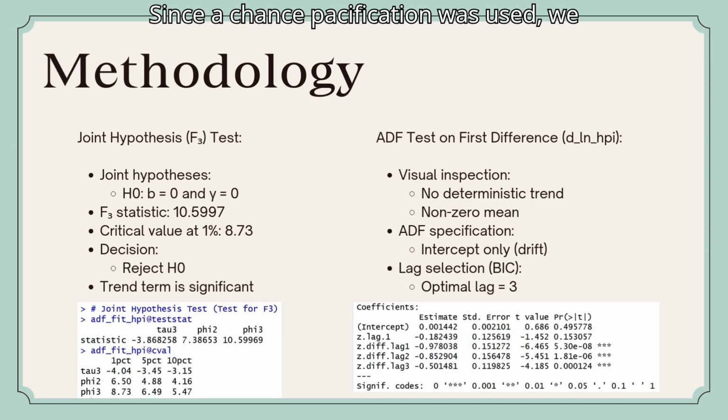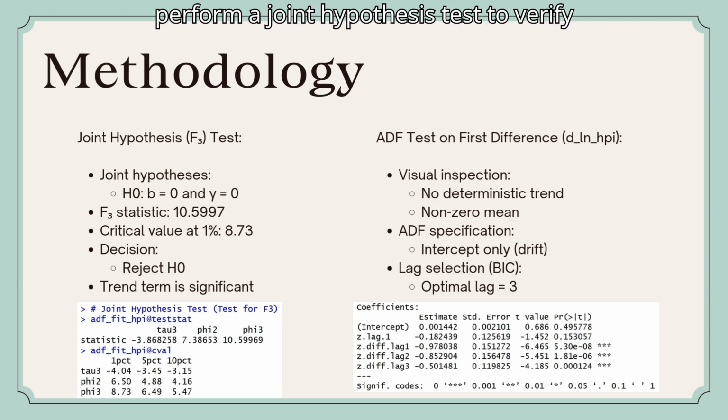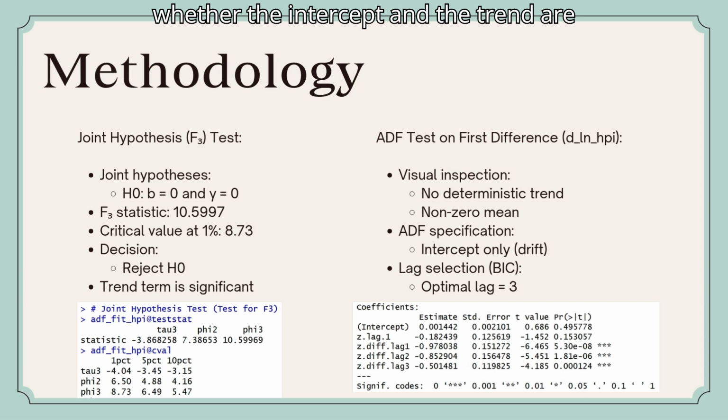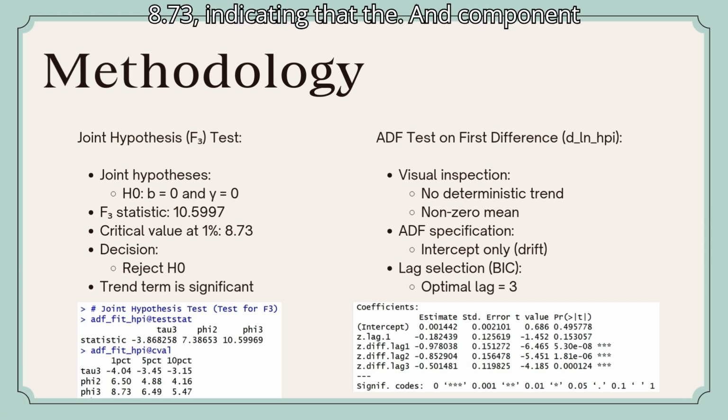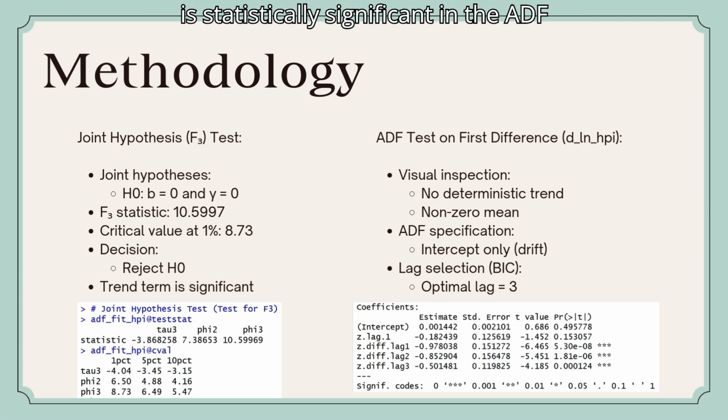Since a trend specification was used, we perform a joint hypothesis test to verify whether the intercept and the trend are jointly significant. The F statistic of 10.5997 exceeds the critical value of 8.73, indicating that the trend component is statistically significant in the ADF regression.